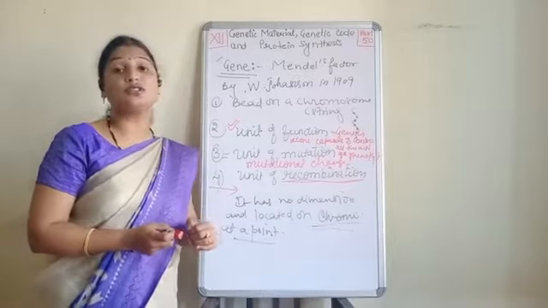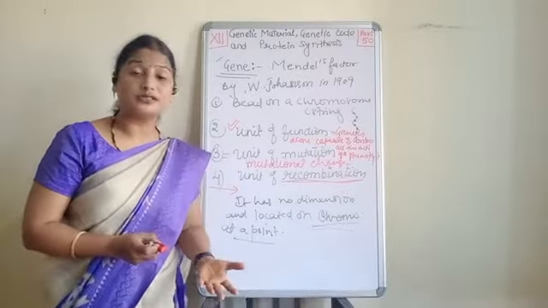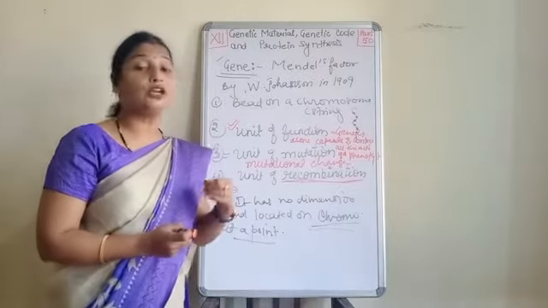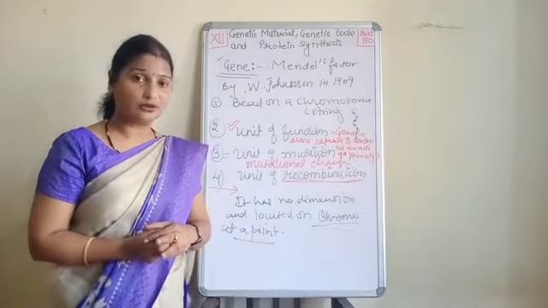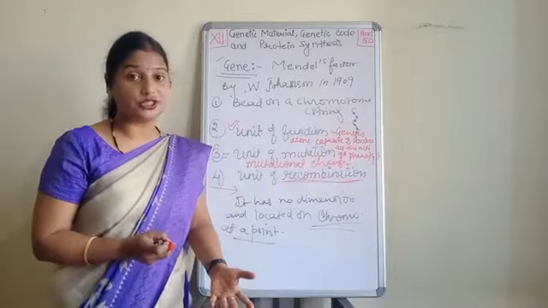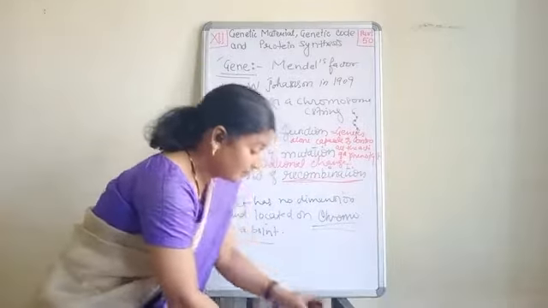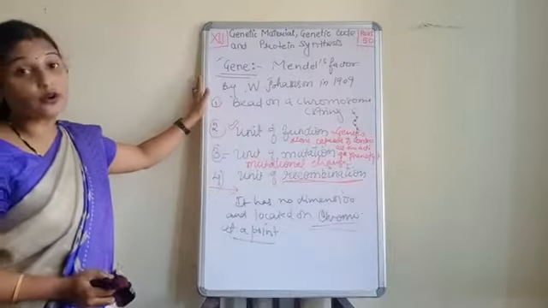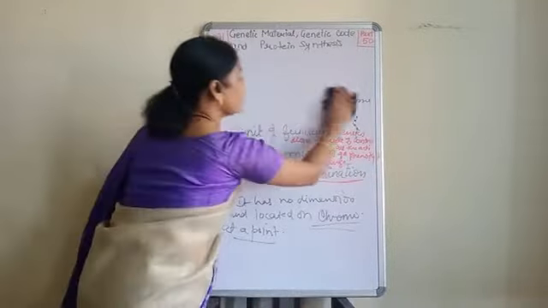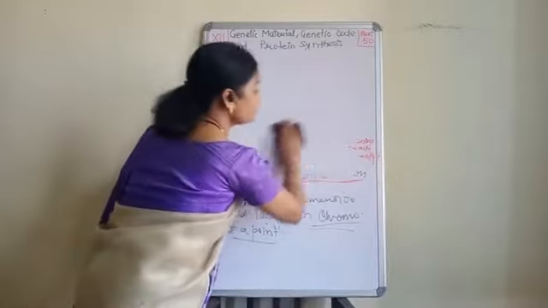Now after that, when more and more discoveries occurred, the scientists gave a new concept of the gene. So all this is the earlier assumption of a gene. Now we will see the modern concept of the gene. Clear? So let's begin with the modern concept of a gene.